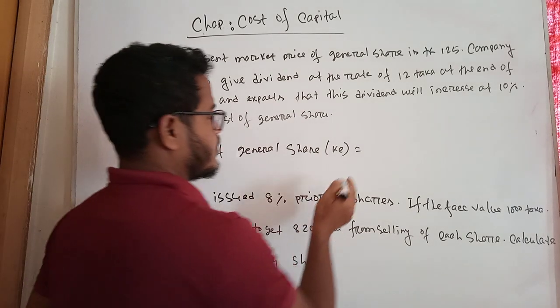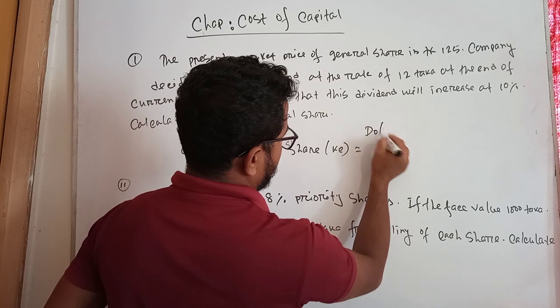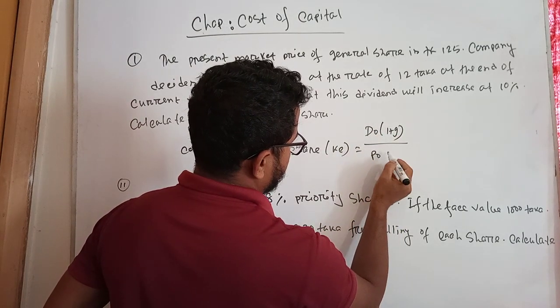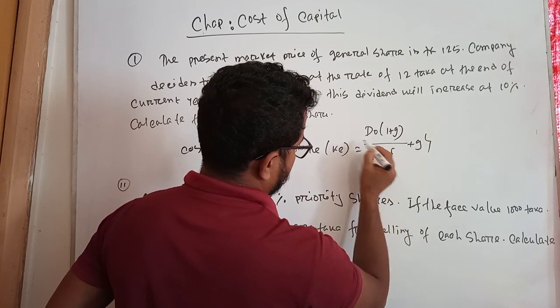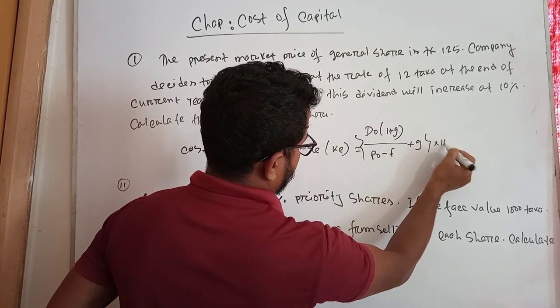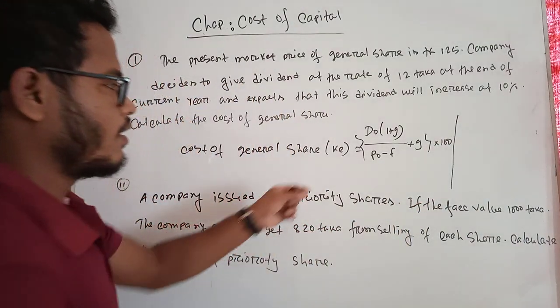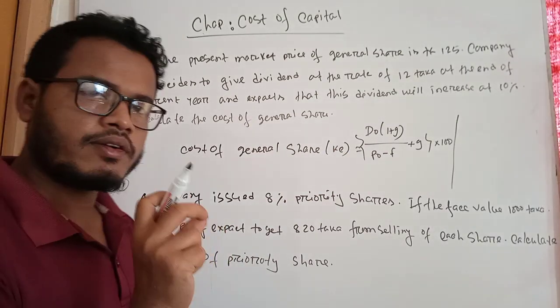Here, dear student, KE equals D0 into 1 plus G, divided by P0 minus F, plus G, into 100. Here I also mention some short versions.